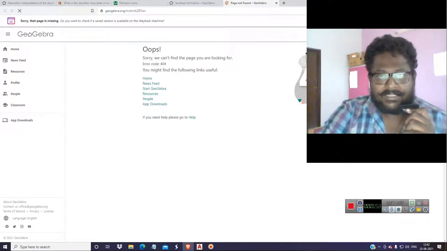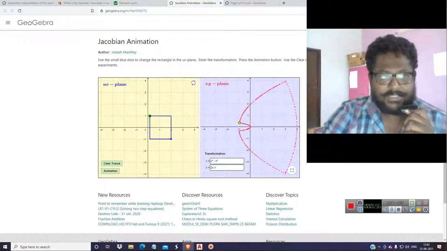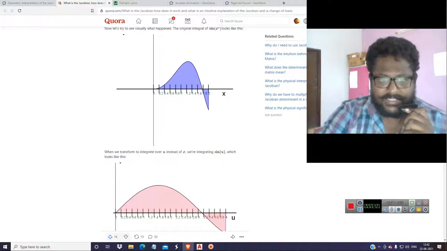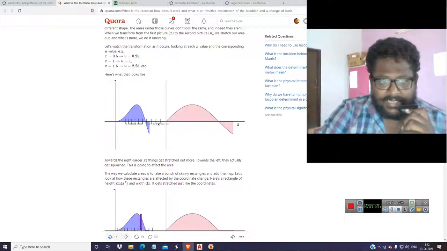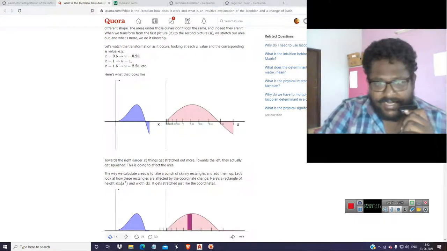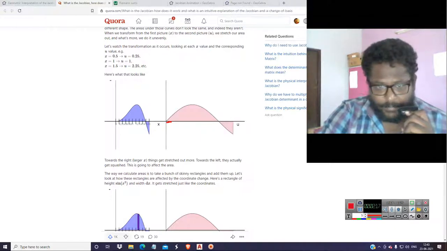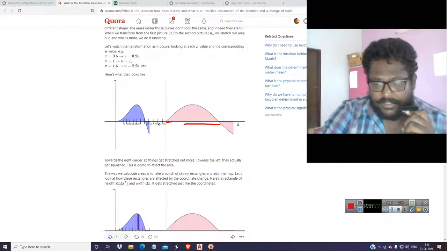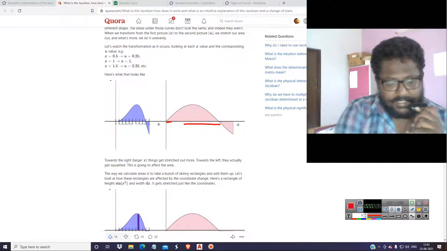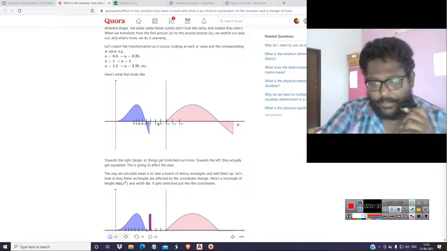So in this manner, there are lots of kinds of transformations happening. So this Jacobian, when you take it over here, you have the same thing. What happens is that the evenly or equally separated points are being squished over here. As you can see here, it is compressed over here and it is expanded over here. So let me confuse you first. This is how the Jacobians come into action.